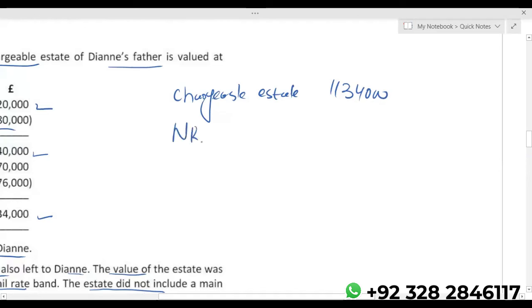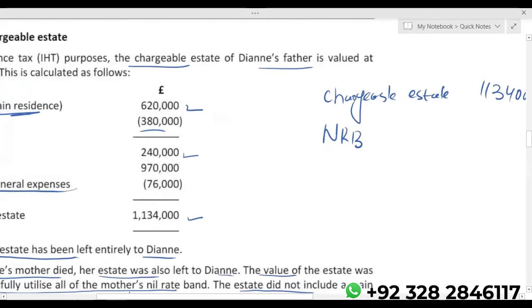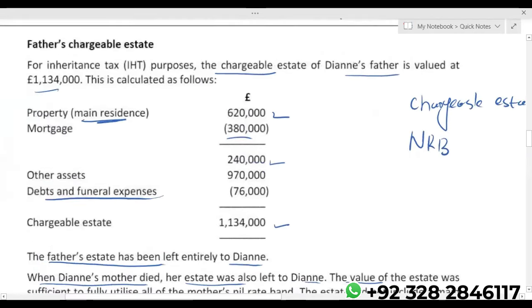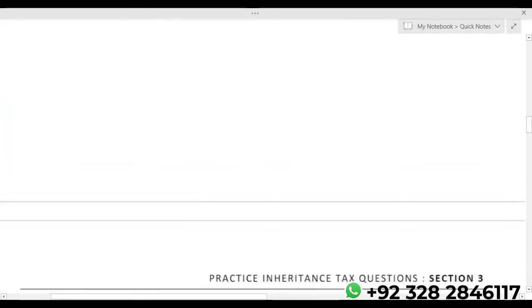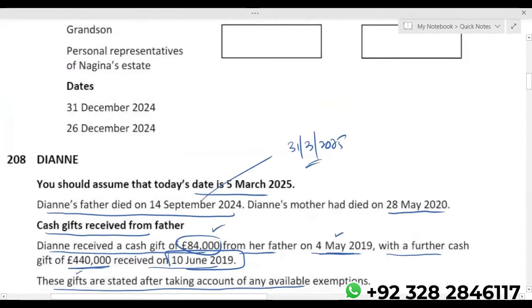Let's check the nil rate band. Diane's father's death date is 14th September 2024. This falls in the tax year 24-25.